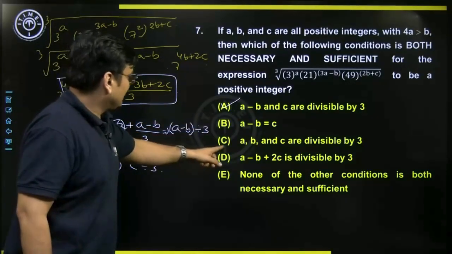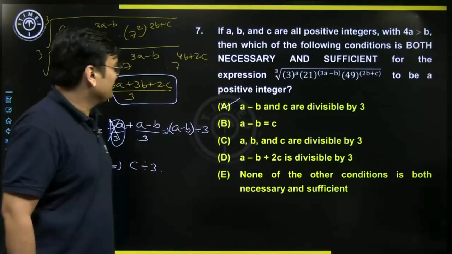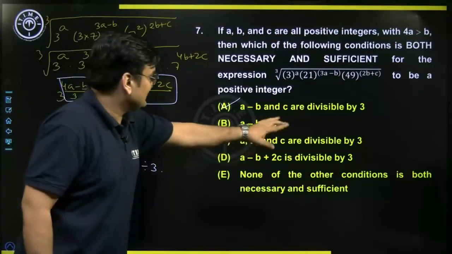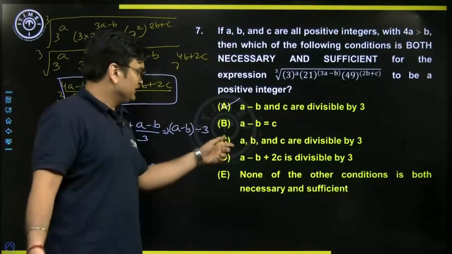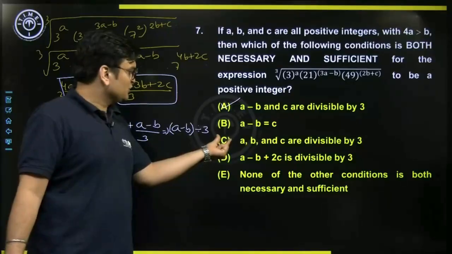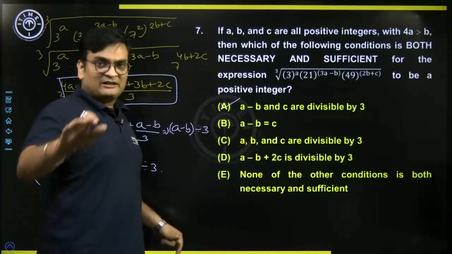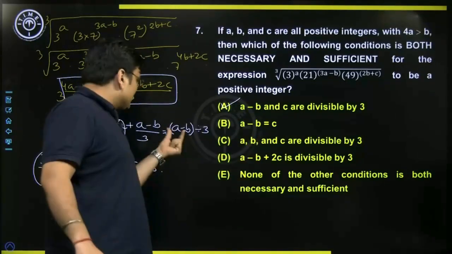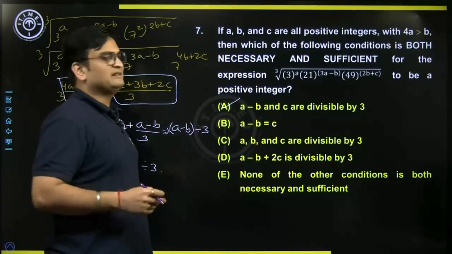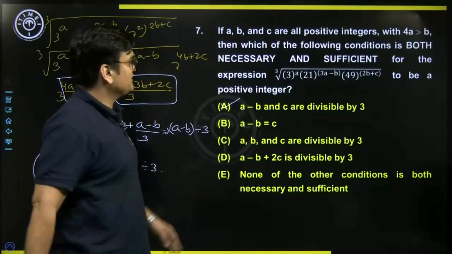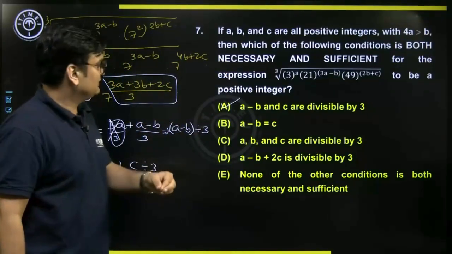And if you look at the other options, a minus b equal to c or a, b and c are divisible by 3. So this might also be sufficient, right, but not necessary. So it's not going to be necessary here. We cannot say anything about a and b, but a minus b we can definitely say this. So a minus b and c are divisible by 3 is both a necessary and sufficient condition for the given expression to be a positive integer.